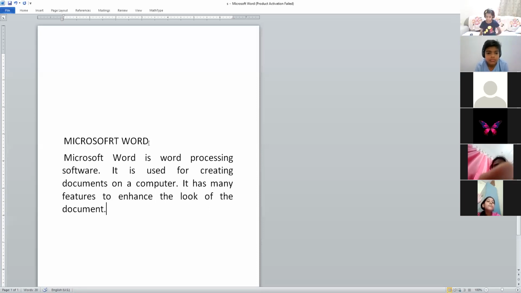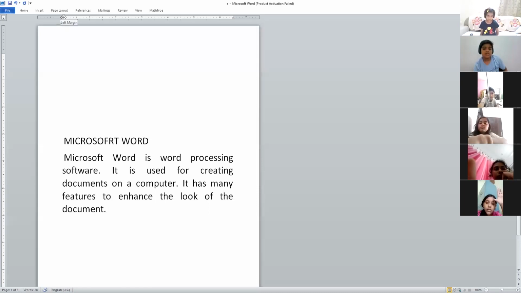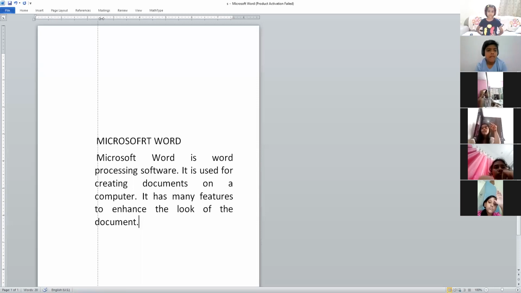To change a left margin or a right margin, point to the margin boundary. Here you can find the margin boundary now. When the pointer changes to a double-headed arrow, you can see the pointer was an arrow, it is changed to a double-headed arrow. Then you can drag it. You can see the page is shifted here.